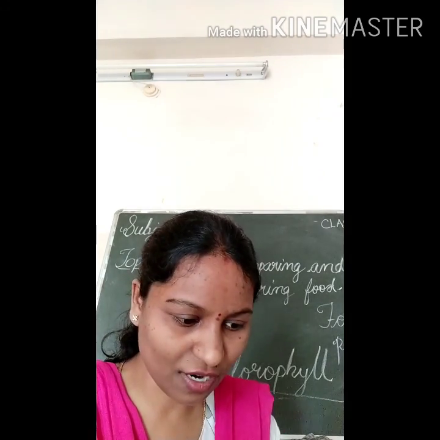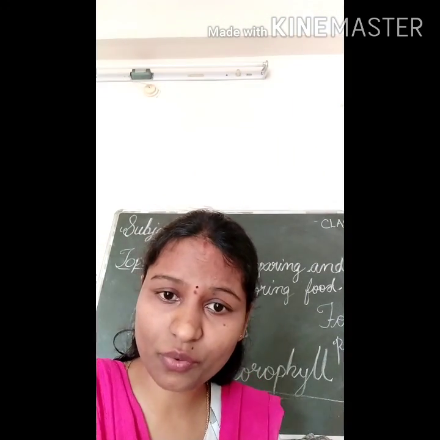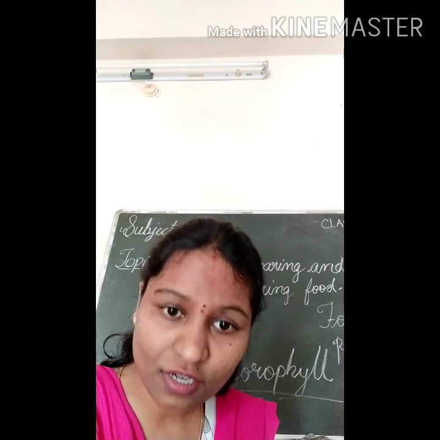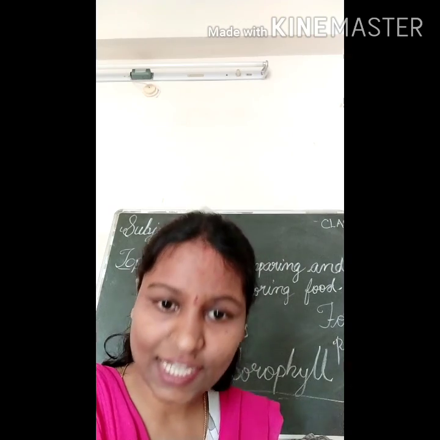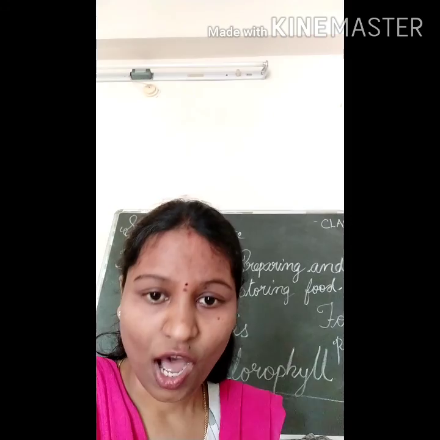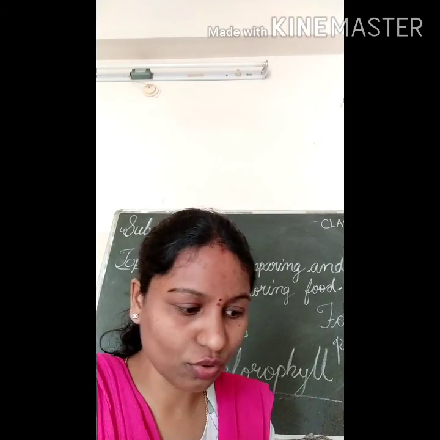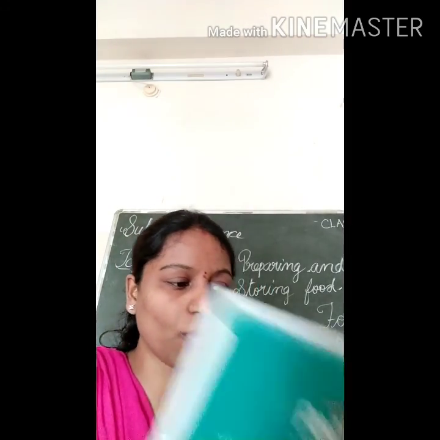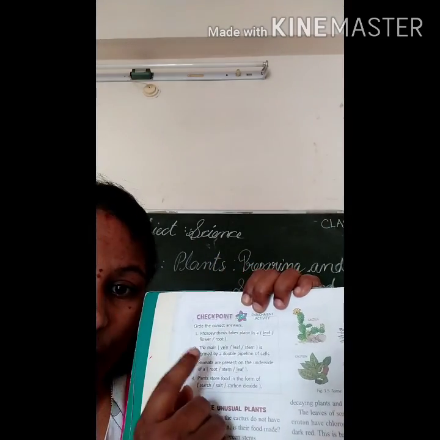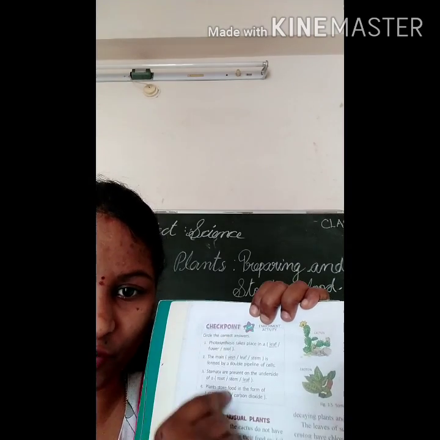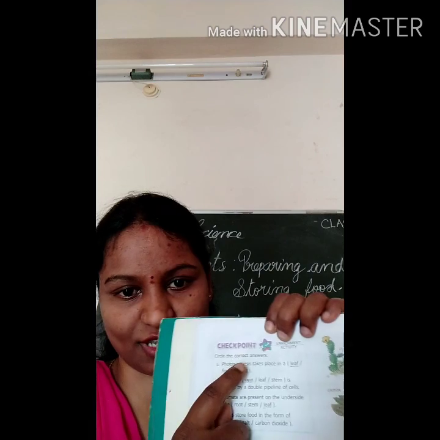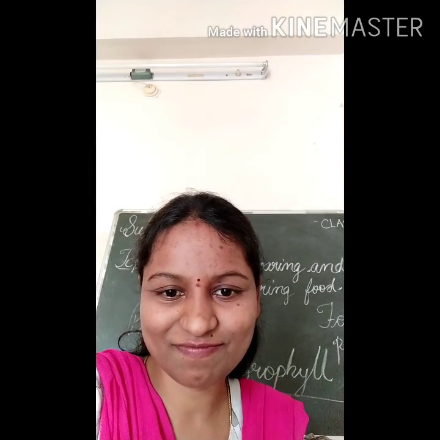and prepare their own food. Okay, children. So now you know about the parts of the plant, how and where the plants can store their food, and you also know about the stomata. I want you to do this activity and show me in the textbook. See this one, this checkpoint. I won't tell you. You have to read, you have to learn, and then you have to do it. Understand, children? Tomorrow, please send it to me on WhatsApp. Thank you, children. Thank you a lot.